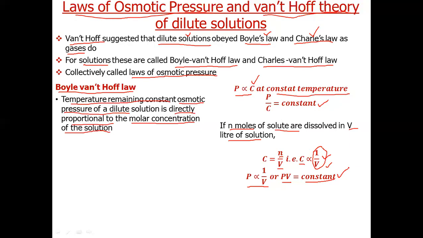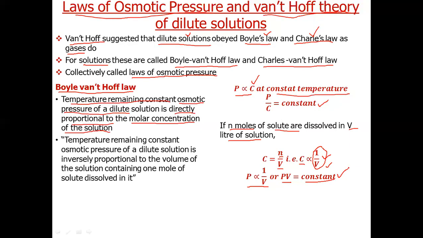PV is equal to constant at constant temperature. Another statement we can give: temperature remaining constant, the osmotic pressure of a dilute solution is inversely proportional to the volume of the solution containing 1 mole of solute dissolved in it. If we put n equal to 1, then P is directly proportional to 1 by V, or P is inversely proportional to volume at constant temperature and n equal to 1.